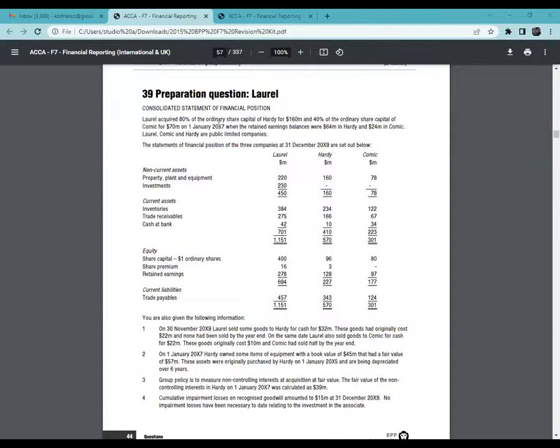Great, let's count this. You see, the date of acquisition, my friend, is that Laurel acquired this on 1st January 2017, not 2015. 2015 is when the assets were being acquired. Here we are talking about acquisition of the subsidiary, which was acquired on 1st January 2017. And the date of the financial statements is 31st December 2019. So count from 2017: the whole of 2017, 2018, and then 2019. I'm getting 3 years. Before I continue, please confirm that you have understood.